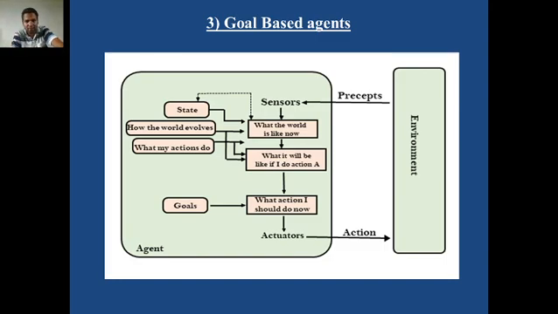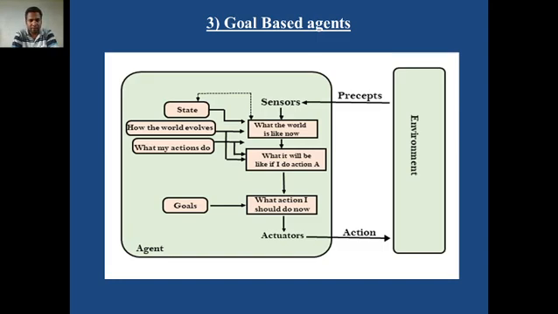The next box after what the world is like now is what it will be like if I do action A. That simply means that there are a number of alternative actions, and from those alternatives one action is to be chosen. It is based on the current state, how the world evolves, meaning percept history, and what my action suggests.